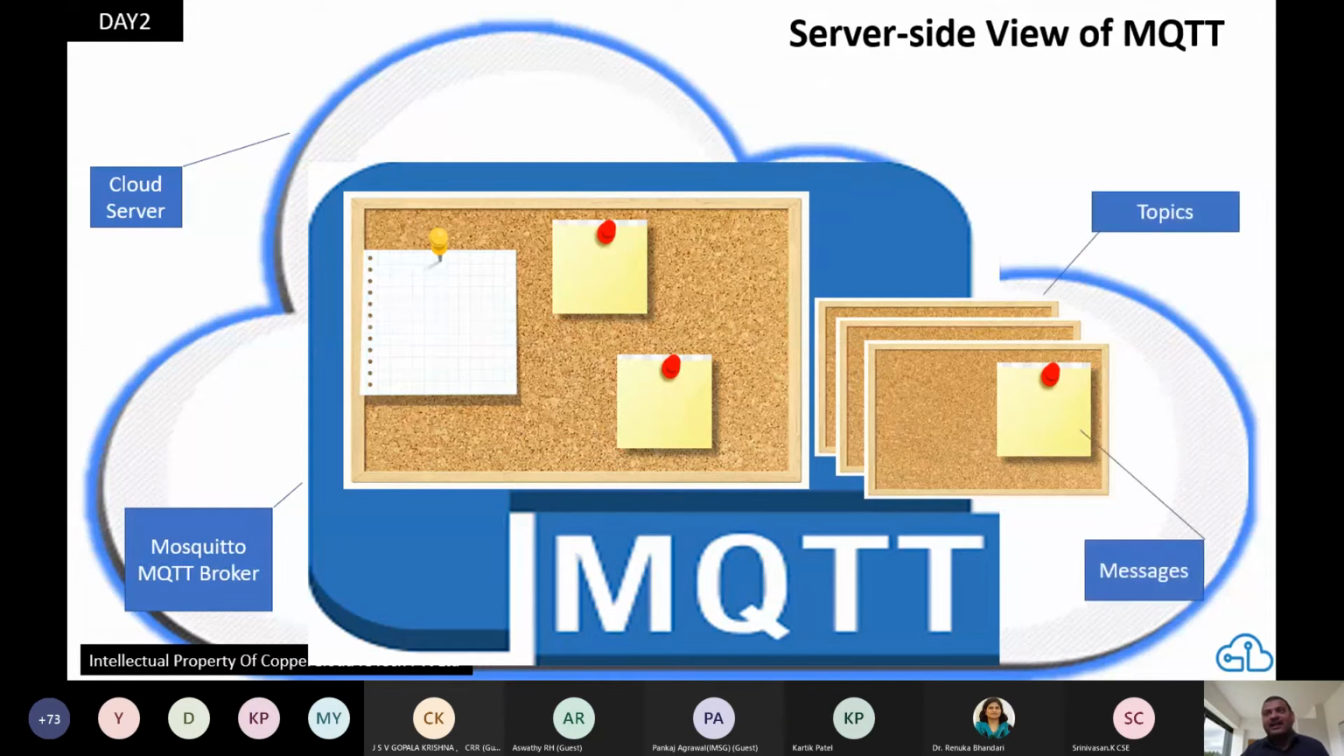There are topics on topics. All right. So let's see this in action. Theory is over. Let's get our hands dirty and let me show you what MQTT looks like.